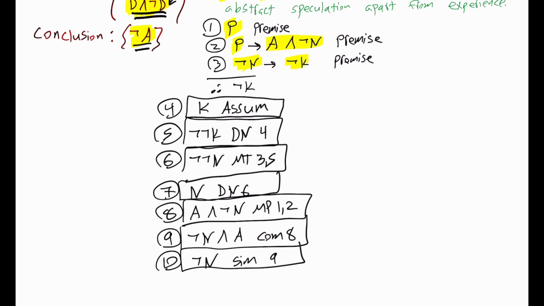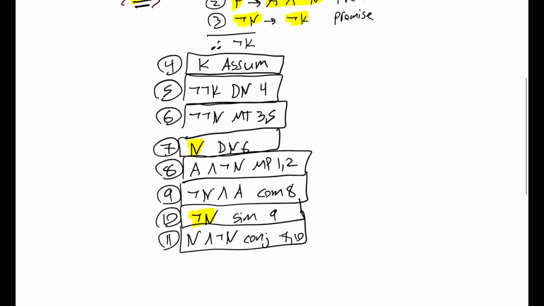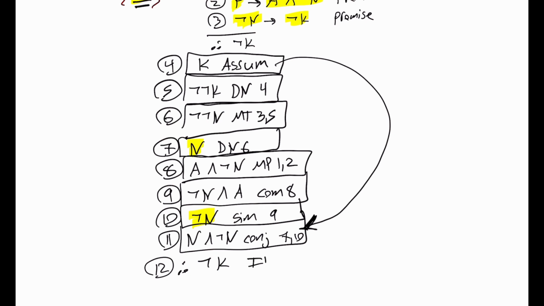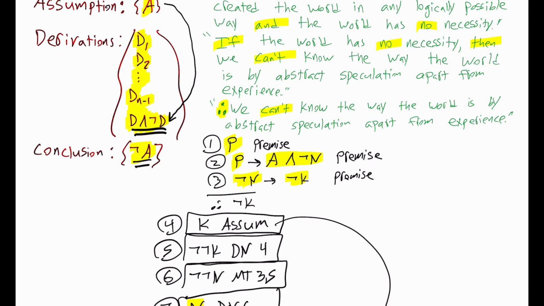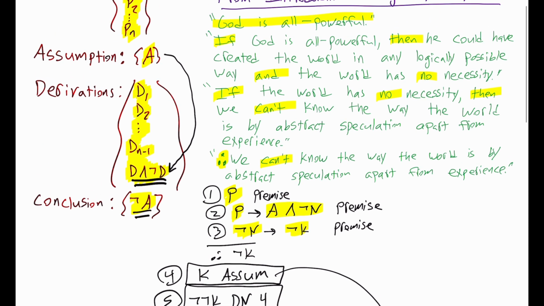Now notice we have N on line 7 and not N on line 10. We have a contradiction. So for 11, we can get N and not N by the conjunction rule with lines 7 and 10. But because that assumption leads to this contradiction, outside of quarantine we can say, therefore, it is not the case that K is the case, because we have our indirect proof with lines 4 through 11. In other words, we cannot know the way the world is by abstract speculation apart from experience based on our premises.